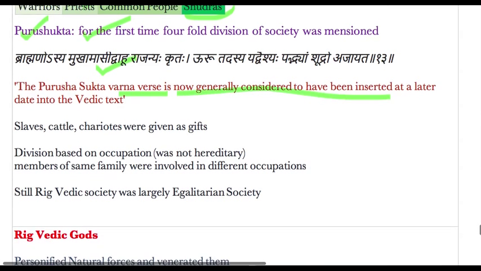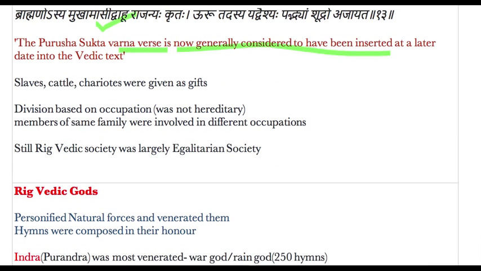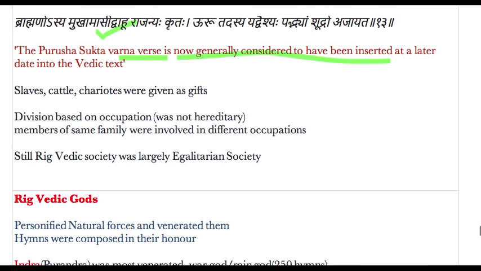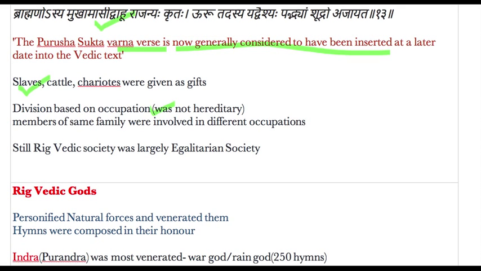Then slaves, cattle, and chariots were given as gifts, as I mentioned earlier also. Division based on occupation was there and was not hereditary at that time. The Varna system at that time was not hereditary, so members of the same family were involved in different occupations. Still, Rig Vedic society was largely an egalitarian society.